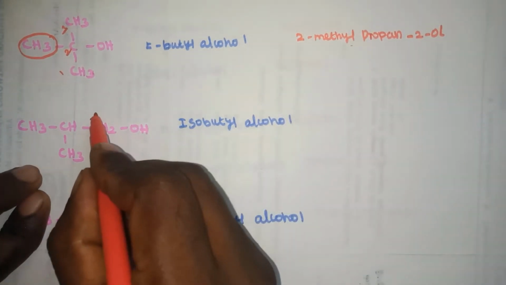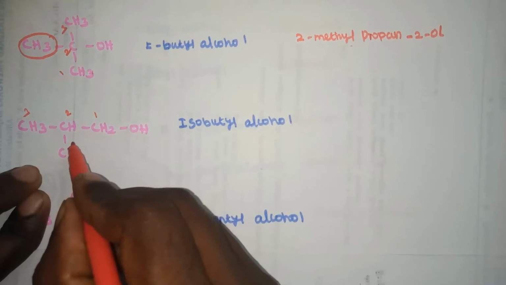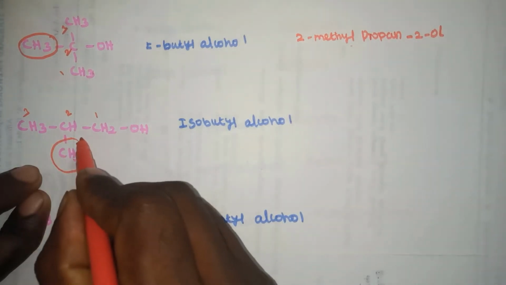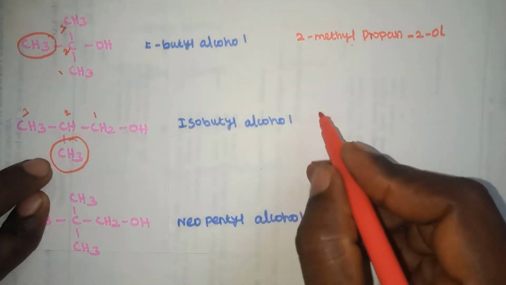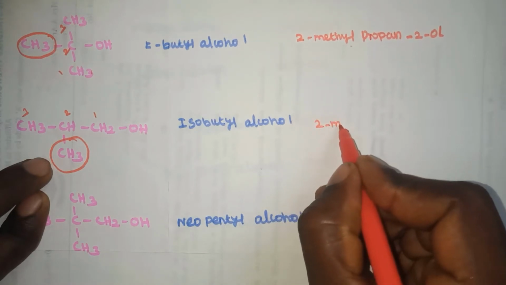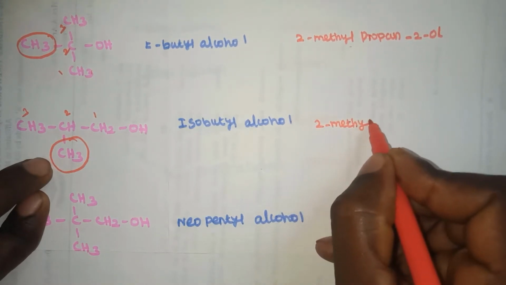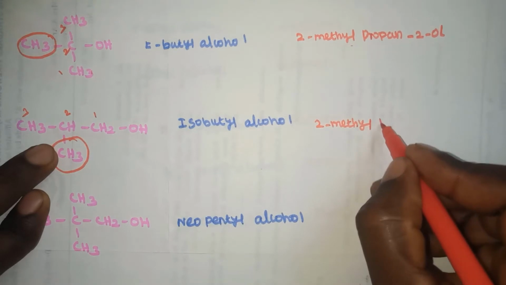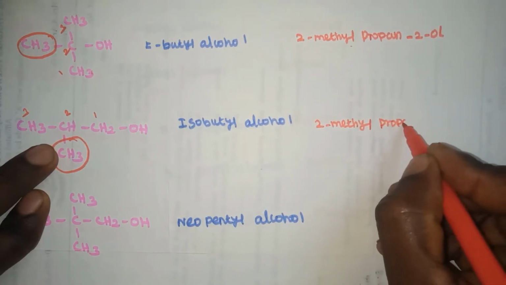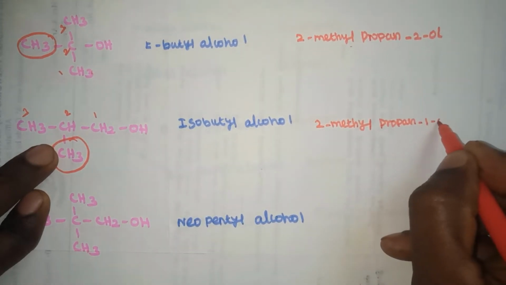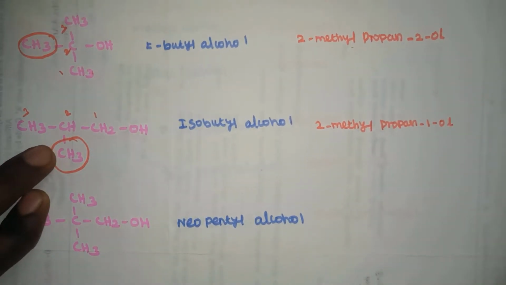Next one, 1, 2, 3. In the second position one methyl group is present, so the IUPAC name of this compound is 2-methyl. Three carbons are present, so propane-1-ol. This is the IUPAC naming.